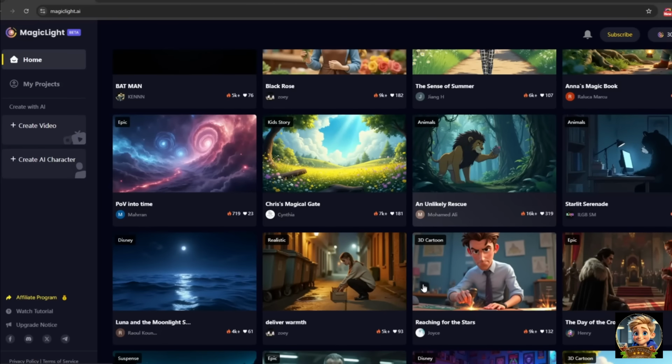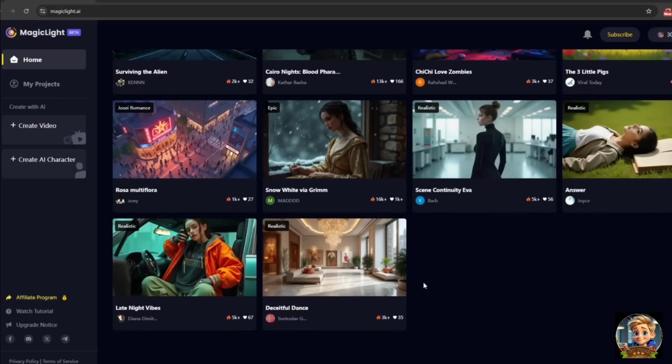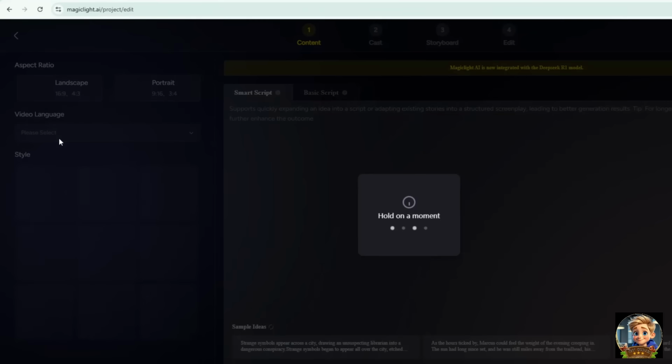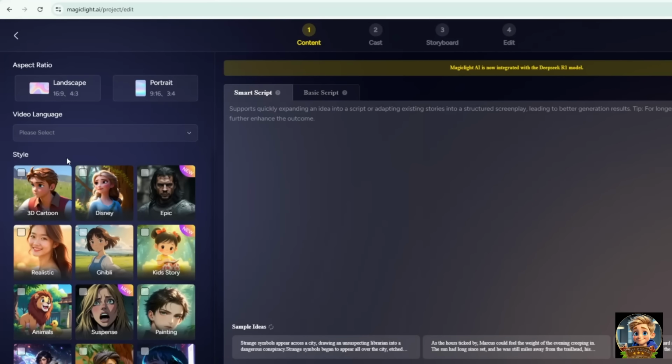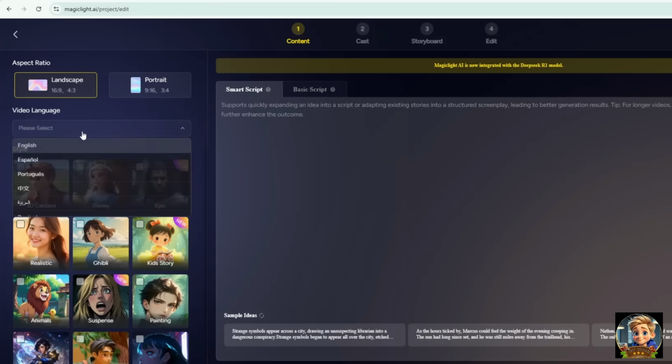So, as you can see, Magic Light features a clean, user-friendly interface that's easy to navigate with no unnecessary clutter. To get started, click on Create Video, then choose your preferred aspect ratio. I'm going with the landscape option, 16:9 for this example. Next, select your language. I'll choose English for now.